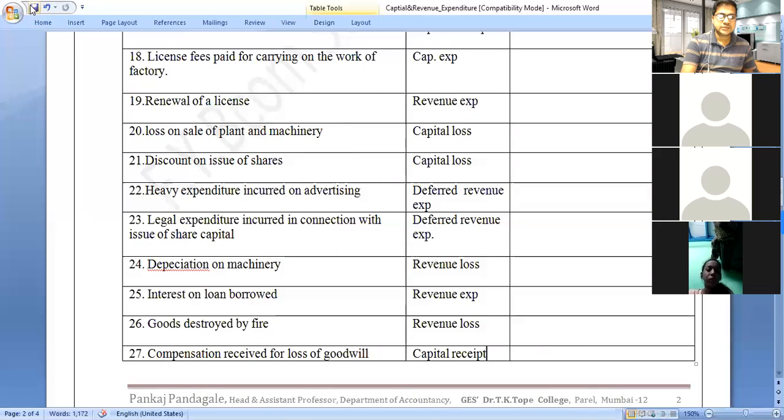See, friends, how we will treat our expenditure: capital expenditure, revenue expenditure, deferred revenue expenditure. Sometimes we can put it as a capital loss, sometimes as a revenue loss, capital receipts, or revenue receipts. These things you have to keep in mind. I hope you understood what is going on.